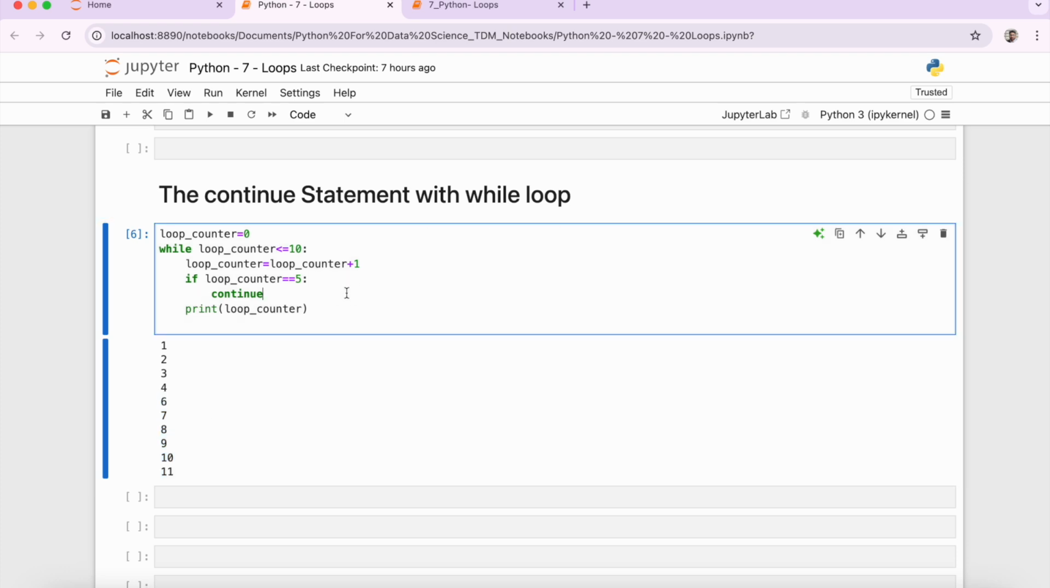So this is how you can use the continue statement with the while loop to force the program to execute the next iteration of the loop by skipping the rest of the code inside the loop for the current iteration only.